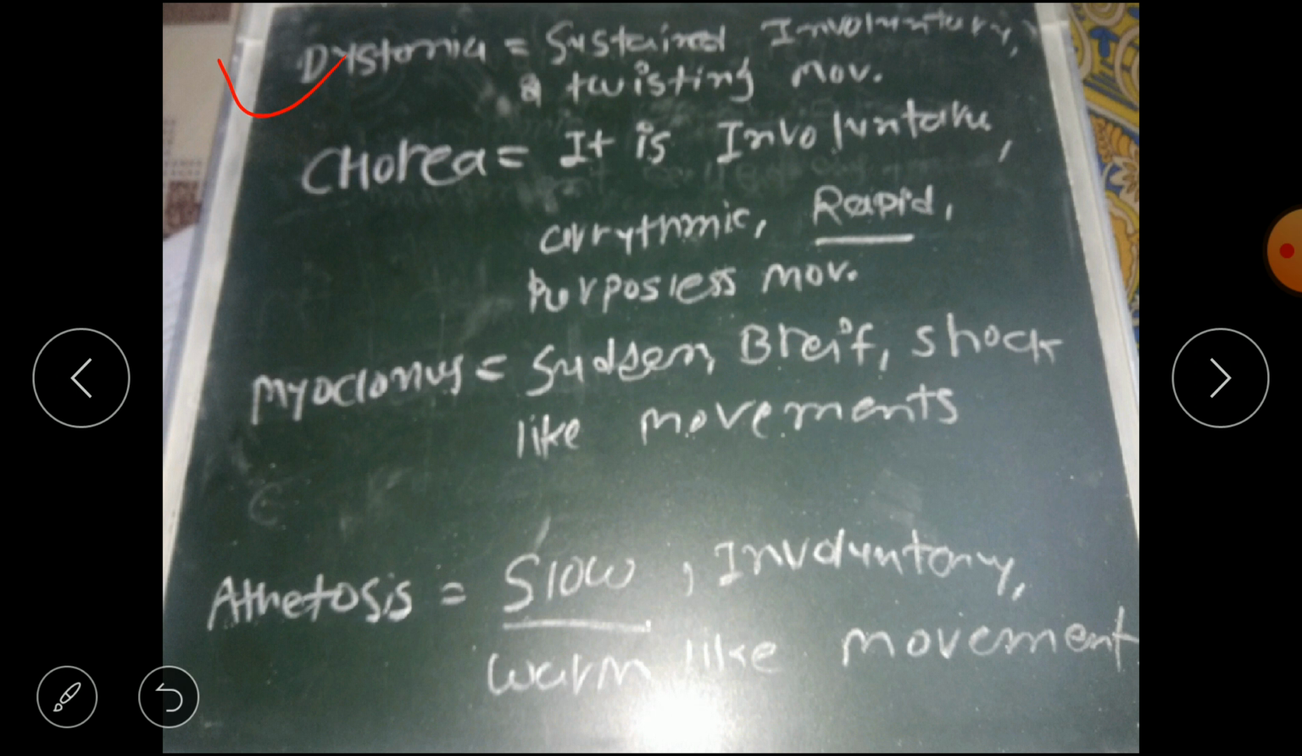Second is chorea. Remember, chorea is a rapid, involuntary, arrhythmic and purposeless movement. C and R, remember, chorea means rapid. Then myoclonus: it is sudden, brief, shock-like movements known as myoclonus. And last is athetosis, that is A and S, slow, while chorea means rapid. So athetosis is a slow, involuntary, worm-like movement.